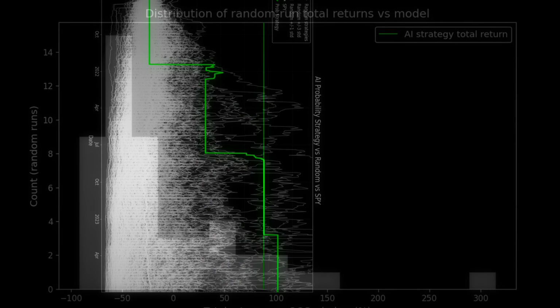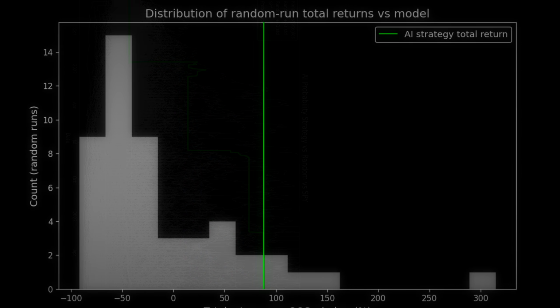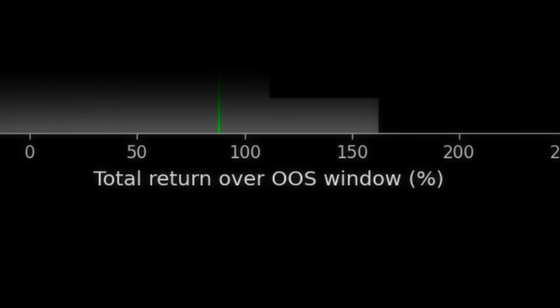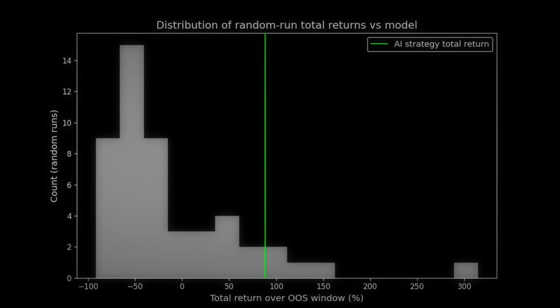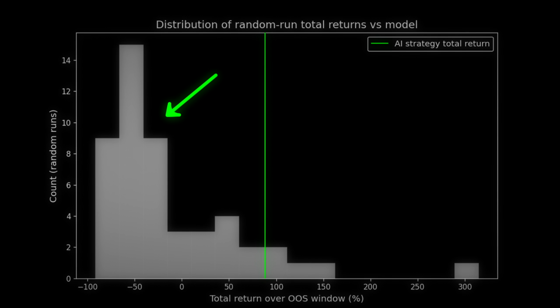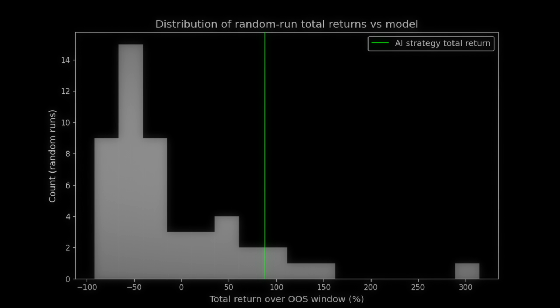The histogram will show us how many times we've achieved a certain return. The x-axis represents the total return for a given portfolio, and the vertical axis is the number of portfolios with such a return. We can see that there are actually a lot of portfolios with very negative returns just by randomly buying and selling. And we even get one with a 300% return. So very nice for that simulated investor.